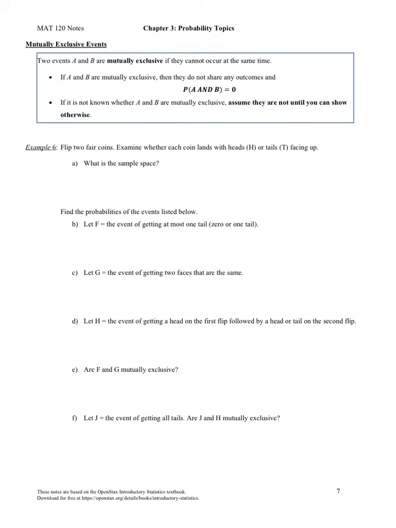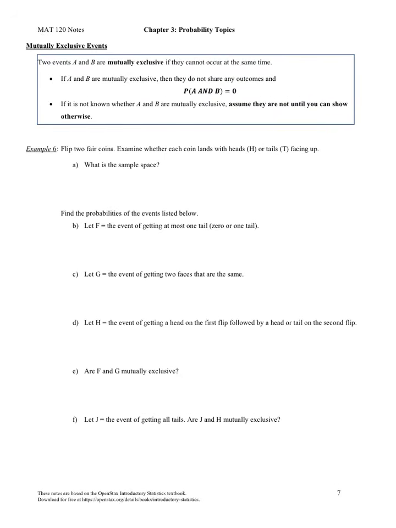This is the second video to section 3.2, and we'll be discussing mutually exclusive events. Two events are mutually exclusive if they cannot occur at the same time. In other words, the probability of both A and B happening at the same time is 0. If it is not known whether A and B are mutually exclusive, assume they are not until you can show otherwise.